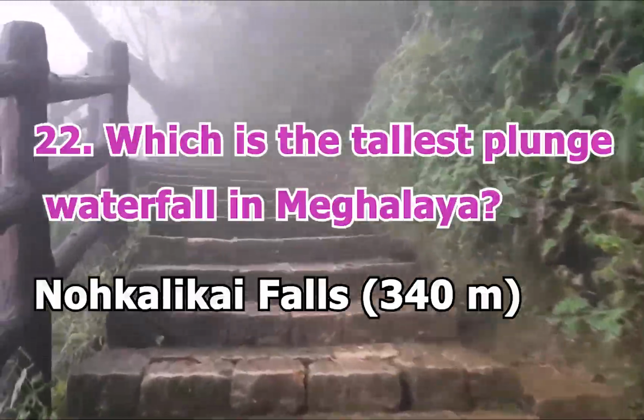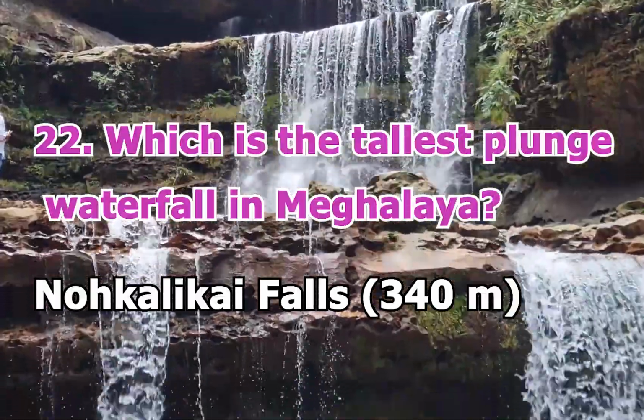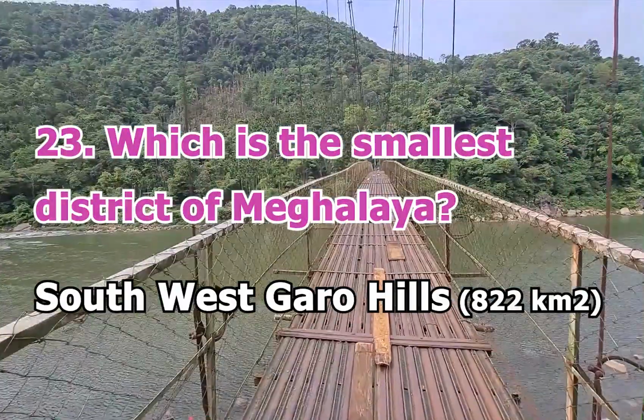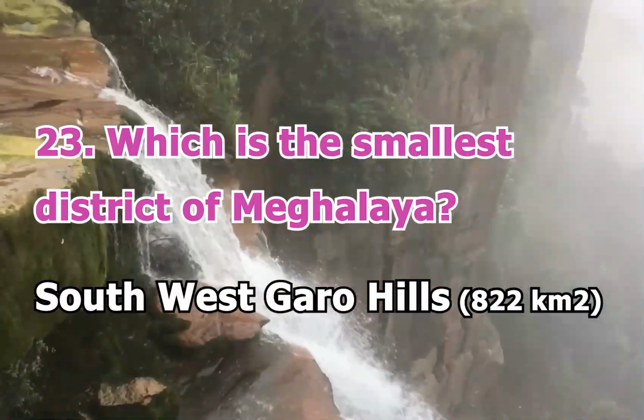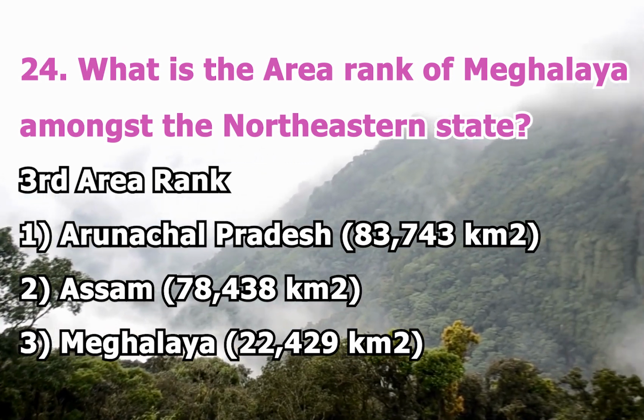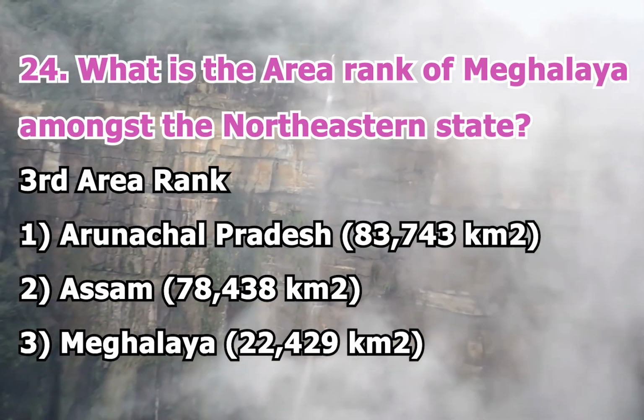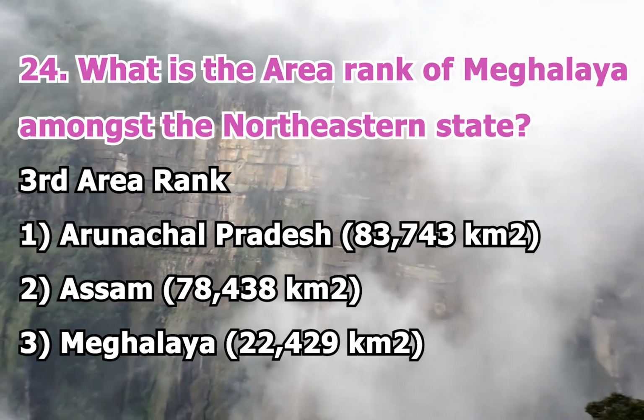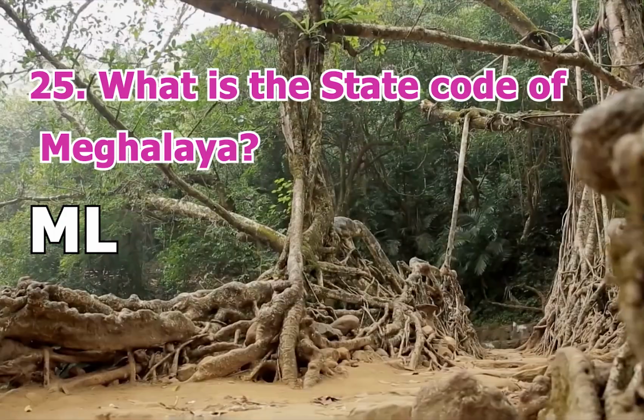What is the length of national highways in Meghalaya? 1,170 kilometers. Which is the tallest plunge waterfall in Meghalaya? Nokrek Falls. Which is the smallest district of Meghalaya? Southwest Garo Hills. What is the area rank of Meghalaya amongst the northeastern states? Third. Area rank: 1. Arunachal Pradesh. 2. Assam. 3. Meghalaya.